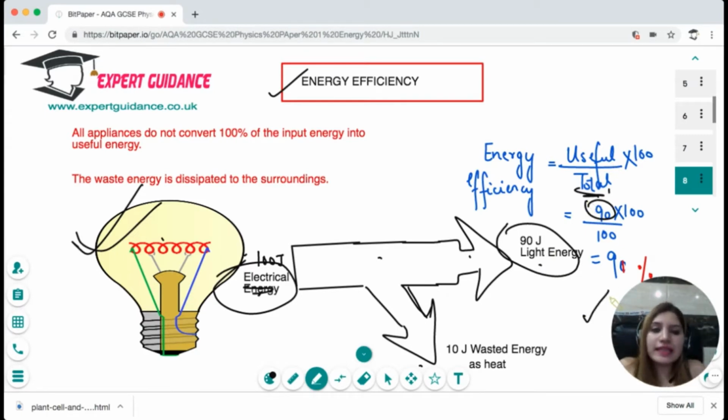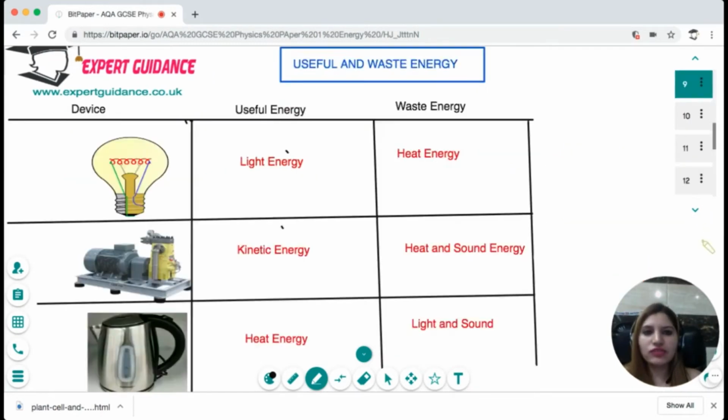So in the exam, they can give you the total energy and the efficiency and ask you how much is the useful energy, or they can give you the useful energy and waste energy and ask you how much is the input energy. So always remember, input is equal to the useful plus the waste energy. And energy efficiency, you will be taking useful energy divided by total times 100. So I hope this concept of energy efficiency is clear to you.